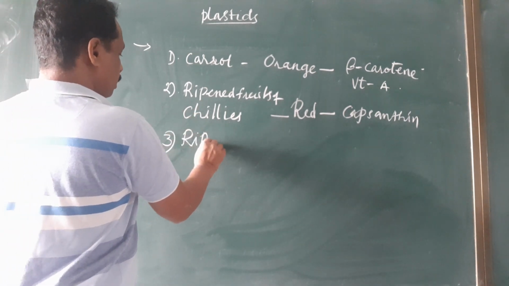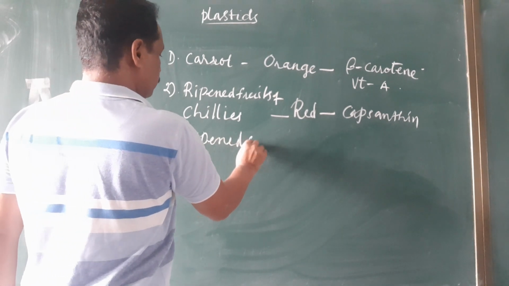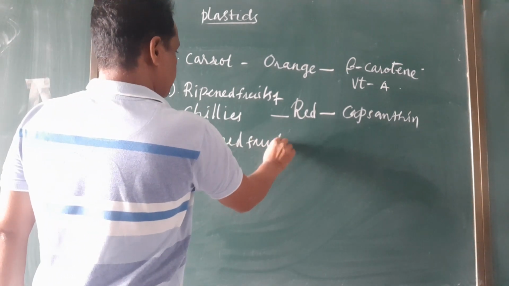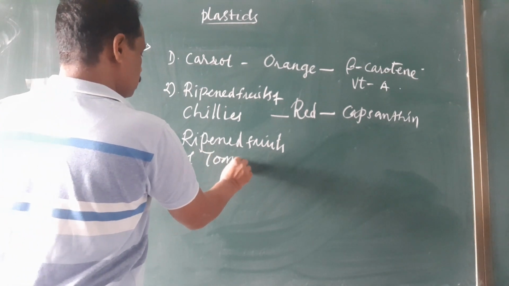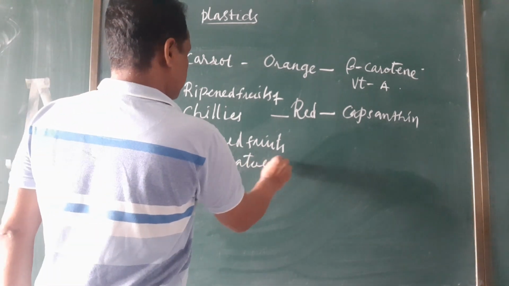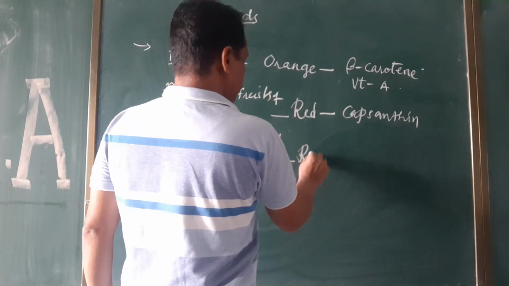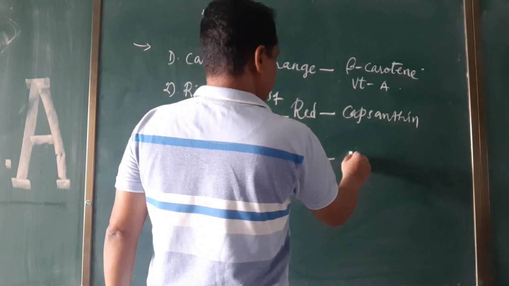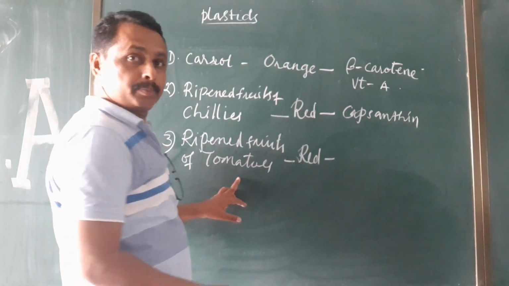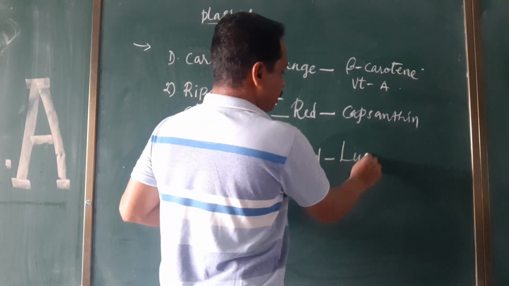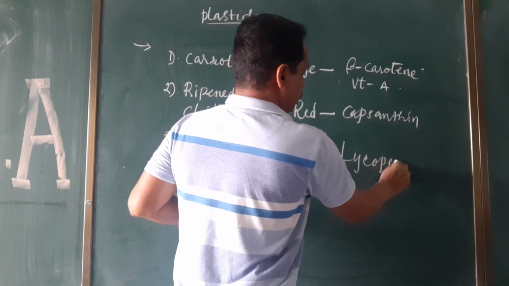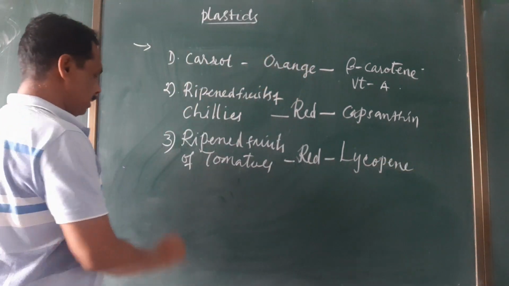Likewise, ripened fruits of tomatoes will be red color. Here in tomatoes the pigment present is called lycopene.